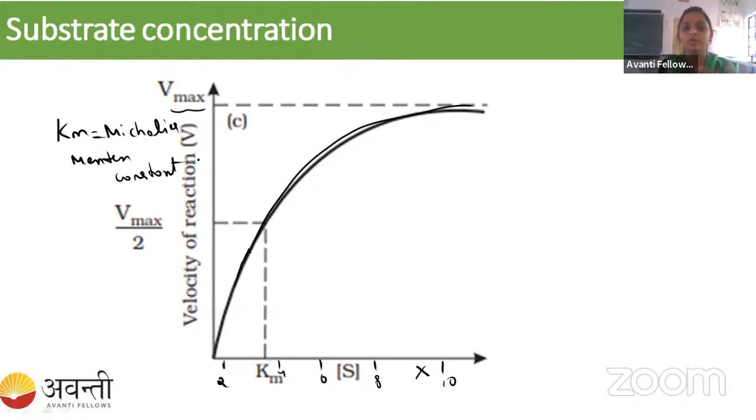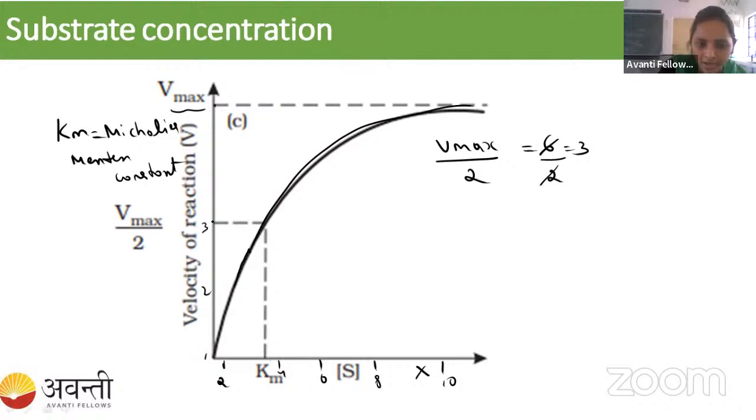Okay, so how are we going to calculate the Michaelis Menten constant? Nothing. We have got the maximum velocity, Vmax, and that is divided by 2. For example, if Vmax is 6, 6 divided by 2, how much will you get? 3, right? So now you have to take this 3.